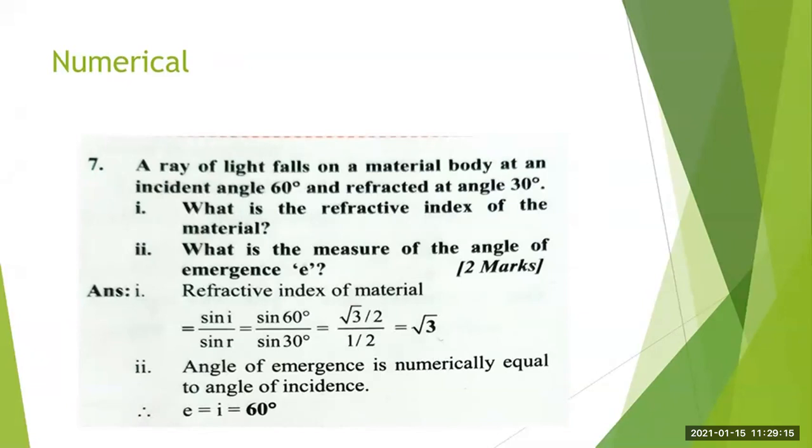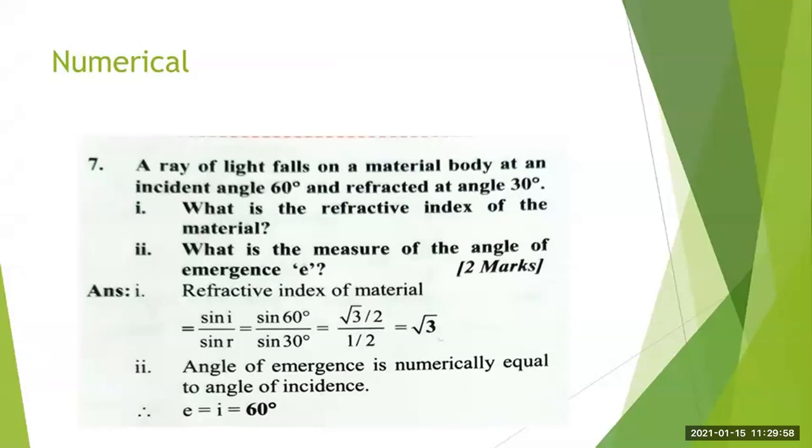Now see the second thing. What is the measure of the angle of emergence E? Now we know that the angle of emergence is numerically equal to the angle of incidence. It means that angle I is equal to angle E. So this is a very simple thing. As we know that I is equal to E and the value of I is given, that is 60 degree, the value of E will also be 60 degree. Understood?